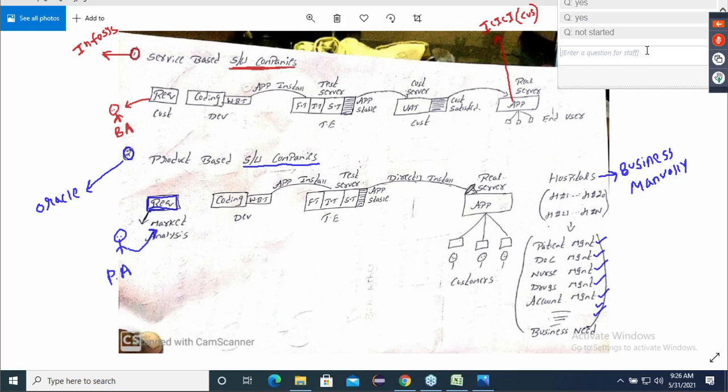Now, guys, whatever application they have built here, let's assume some name I'll give you. Hospital management software. Okay, let's assume HMS. This is a software developed by Oracle.